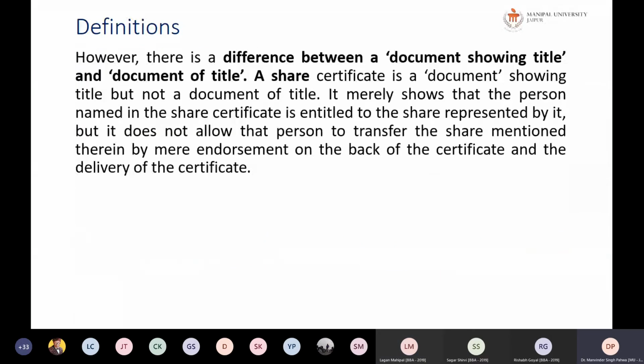However, there is a difference between a document showing the title and a document of title. For example, a share certificate is a document showing the title, but not a document of title. It merely shows that a person named in the share certificate is entitled to the share represented by it. But only the person whose name is in the register of members will be the owner of those shares. Transfer of the share certificate to another person will not make that person the owner of those shares. So you cannot transfer it by mere delivery or mere endorsement on the back of it.